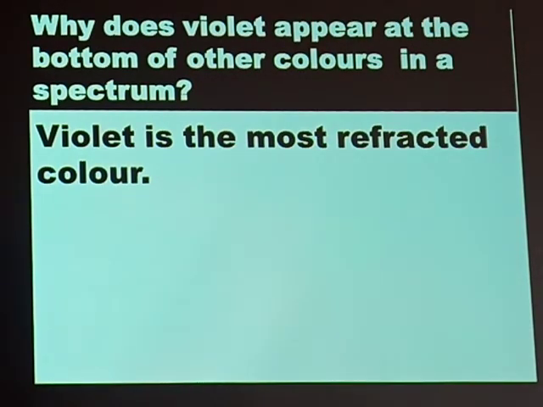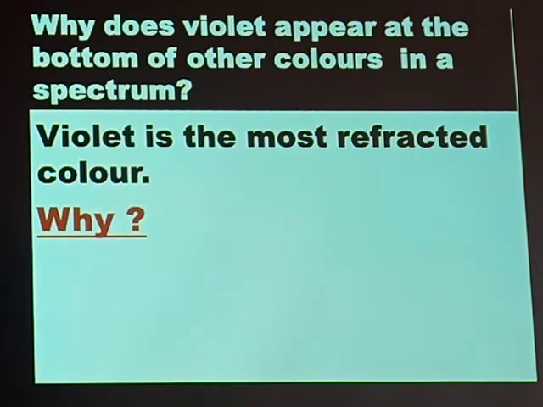Take note of the difference between violet and red. Red is the least refracted color, whereas violet is the most refracted color. So violet being the most refracted color, it forms a smaller angle of refraction than other colors. That's why, because of having the smallest angle of refraction, it ends up being at the bottom. Are we together, boys and girls?